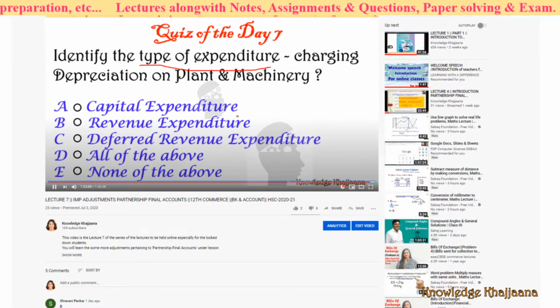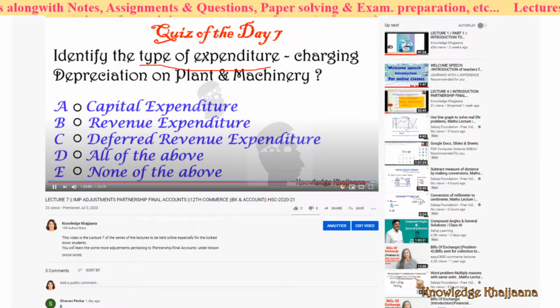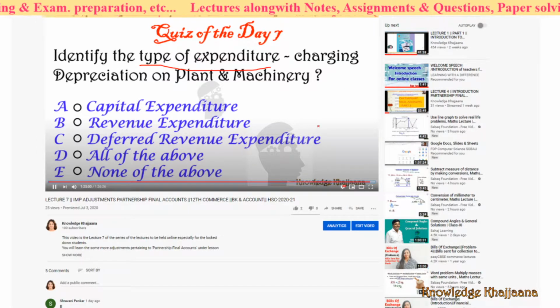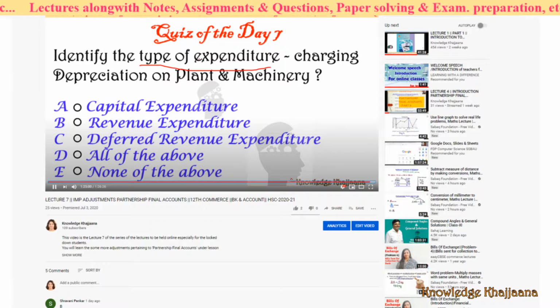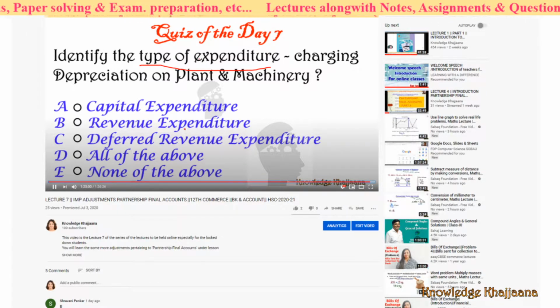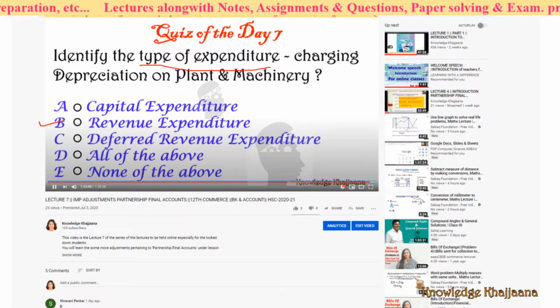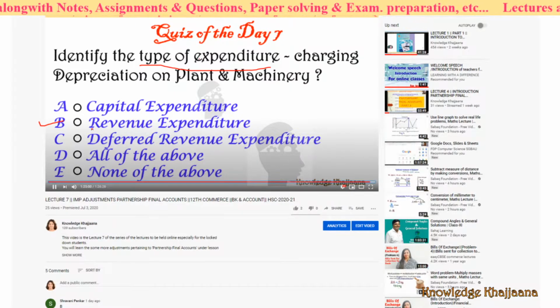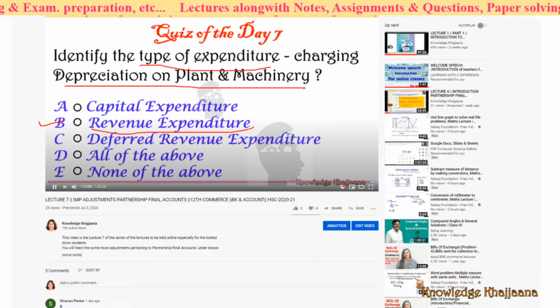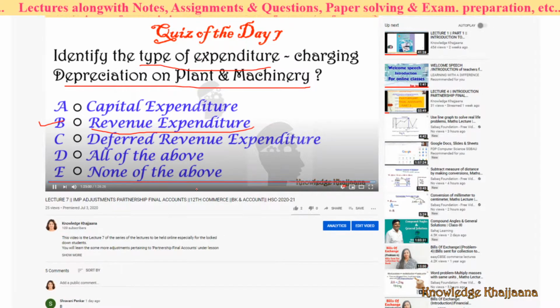The options given were capital expenditure, revenue expenditure, deferred revenue expenditure, all of the above or none of the above. The correct answer is option B, that is, it is a revenue expenditure. Depreciation on plant and machinery is a revenue expenditure.